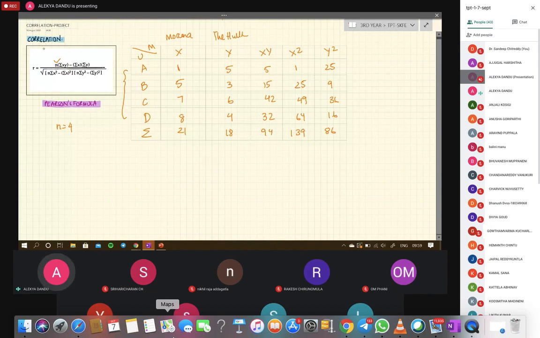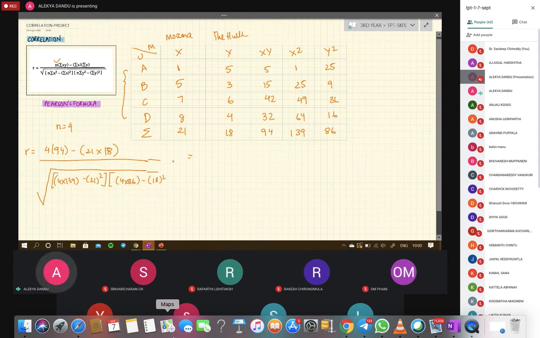Plugging these values into our formula, r equals 4 into 94 minus 21 into 18 on the top. On the bottom, we have the square root of 4 into 139 minus 21 whole square, and again 4 into 86 minus 18 whole square.